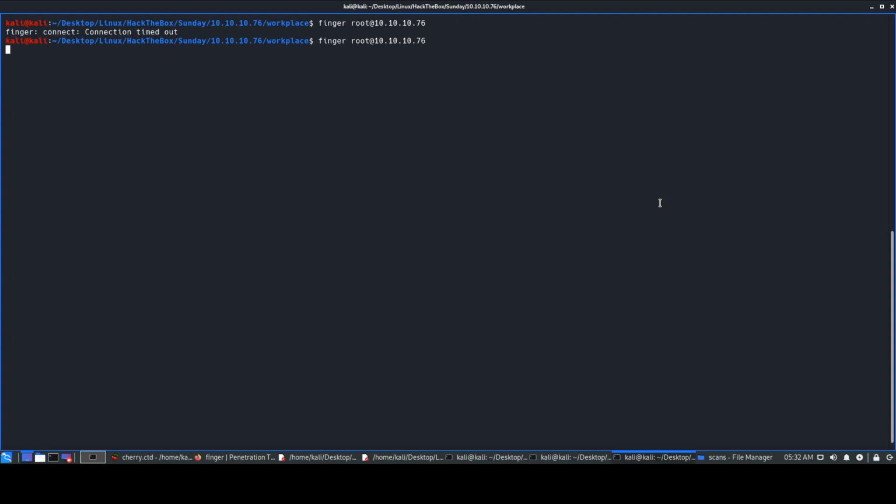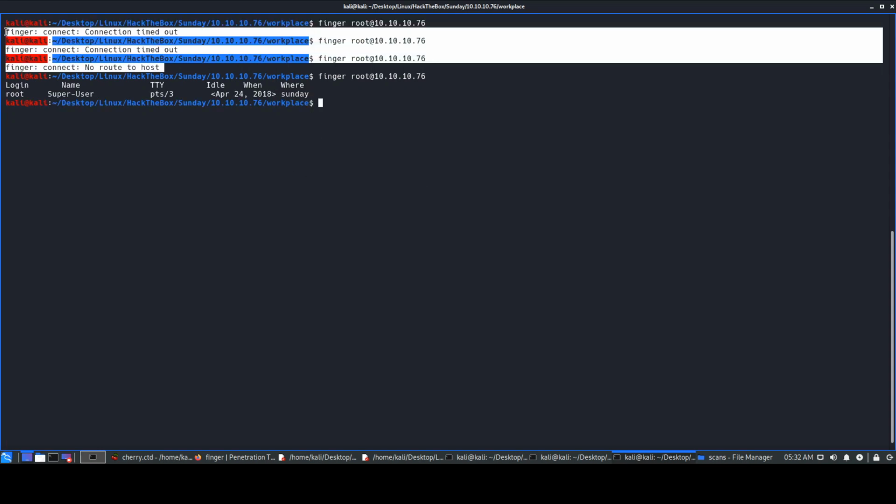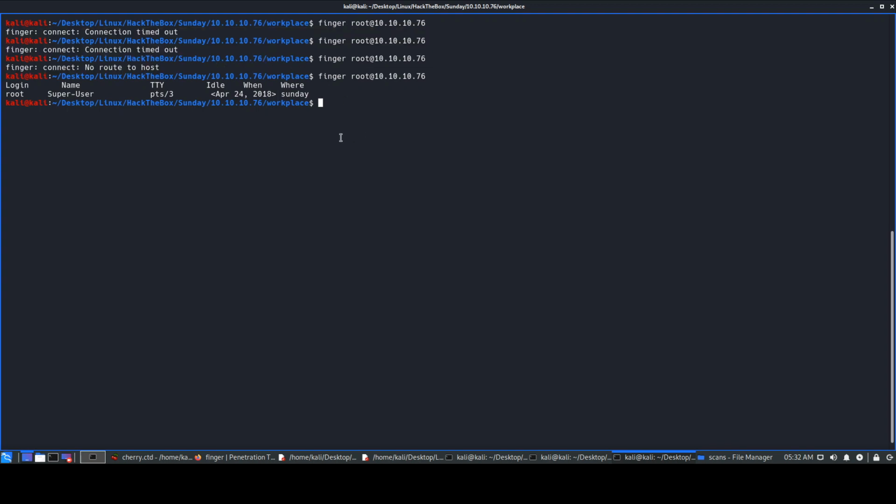See, this is another problem where the box is very unstable. Sometimes it will give you a result, sometimes it won't, so just enter it multiple times. It says no route to host now. This is why I was saying that this box is really unstable, and I hope we do not get such boxes in the exam as well. Because once we enter some command, obviously it's not going to work, and we'll be like, okay, let's move on.